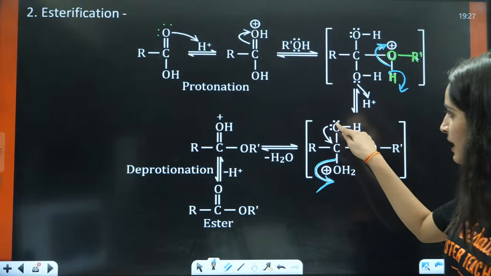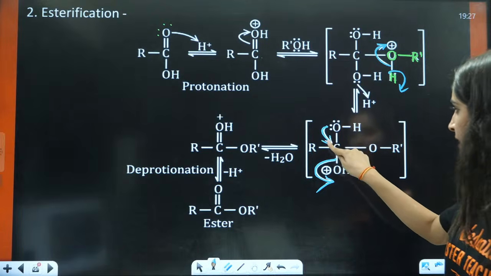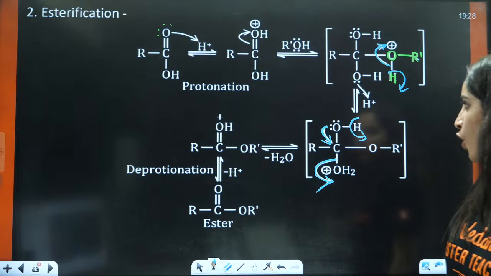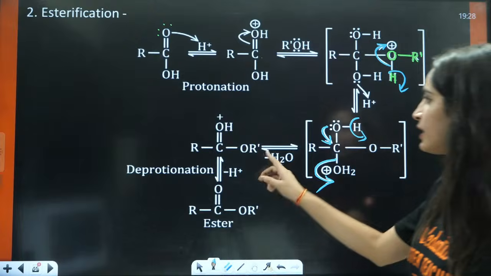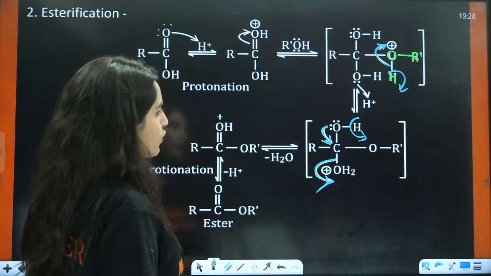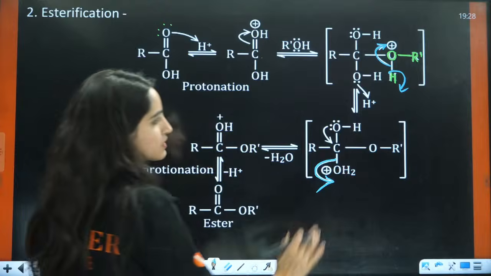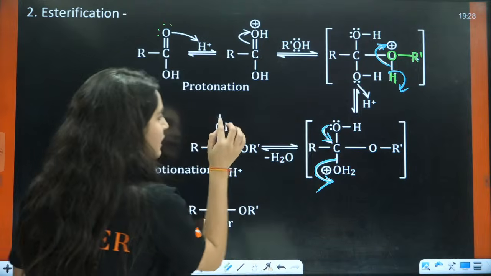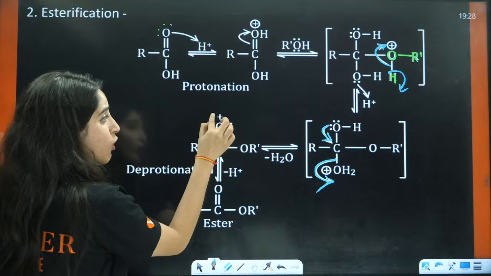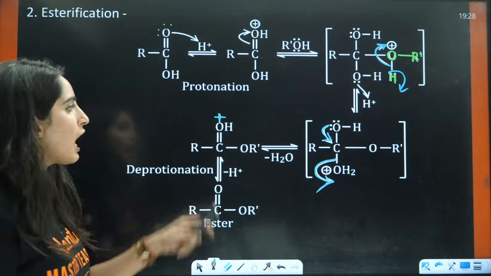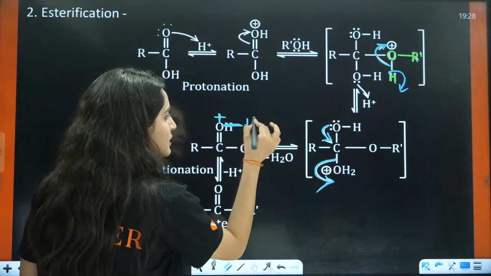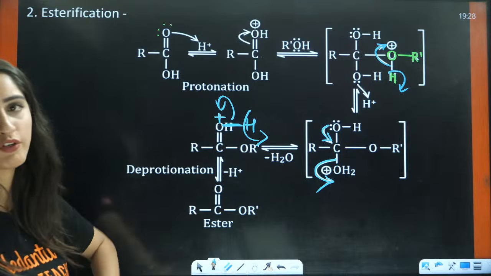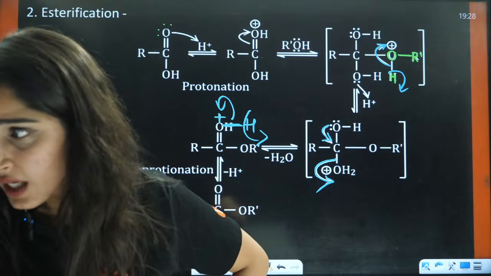Then these lone pairs are going to attack here, and this H positive is going to shift here. And then you will have the formation of RCO. I am doing this in the first step only. They have done this in 2 steps, that first these electrons are going to shift here. Then because oxygen now has 3 bonds, it will again have a positive charge. Now this H positive will eliminate, the electrons are going to jump here and then you will have the formation of ester.